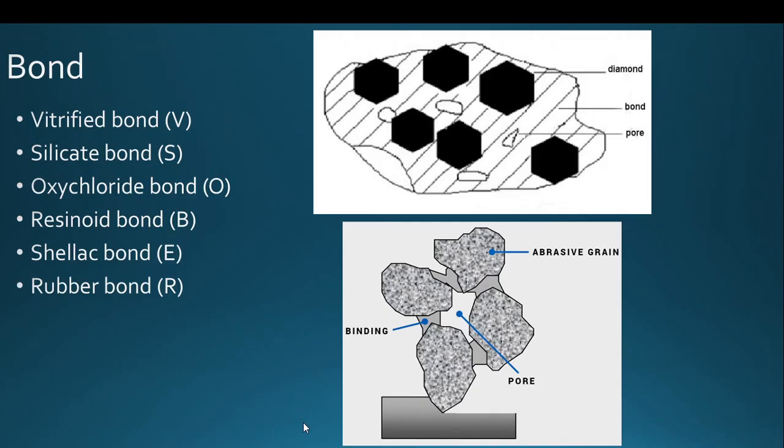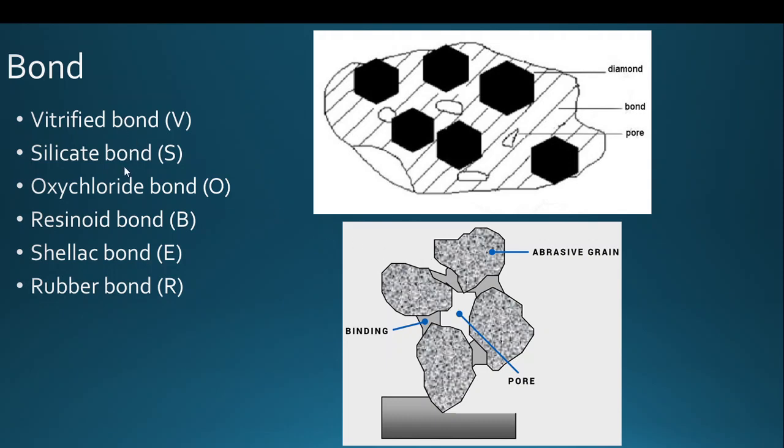And the bond material is the matrix-like part in the grinding wheel which is used to hold the abrasive particles. See here, this part is the pore. This gray color part is the bond material. The bond material's purpose is to bind the abrasive particles together in the outer surface of the grinding wheel.